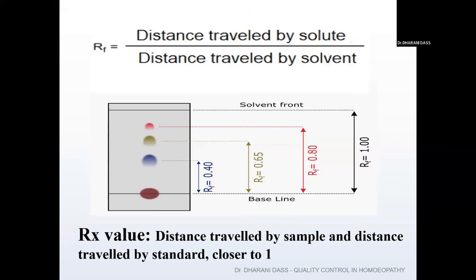For example, one more term mentioned in the HPI is co-TLC. For example, if you take belladonna, belladonna has different constituents like alkaloids, tannins, glycosides; many constituents will be present. If you want to check an alkaloid like atropine, in this picture, imagine this is a belladonna mother tincture. In this we are getting 3 spots. So these can be 3 different constituents. A blue one can be an alkaloid or it can be a tannin. This red spot, usually the alkaloid will be in the red color spot.